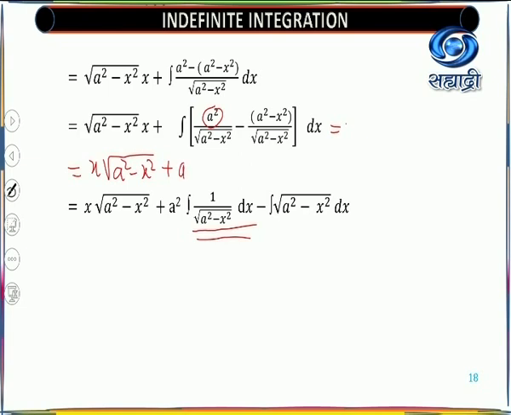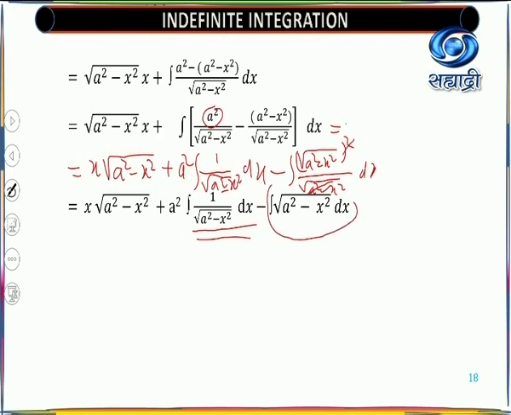Here I will get a square into integral of 1 upon root of a square minus x square, and I am able to write this as, this is nothing but the root and its square. So I will get this as minus root of a square minus x square, bracket square, upon root of a square minus x square dx. So one root will get cancelled and so you are getting this term.